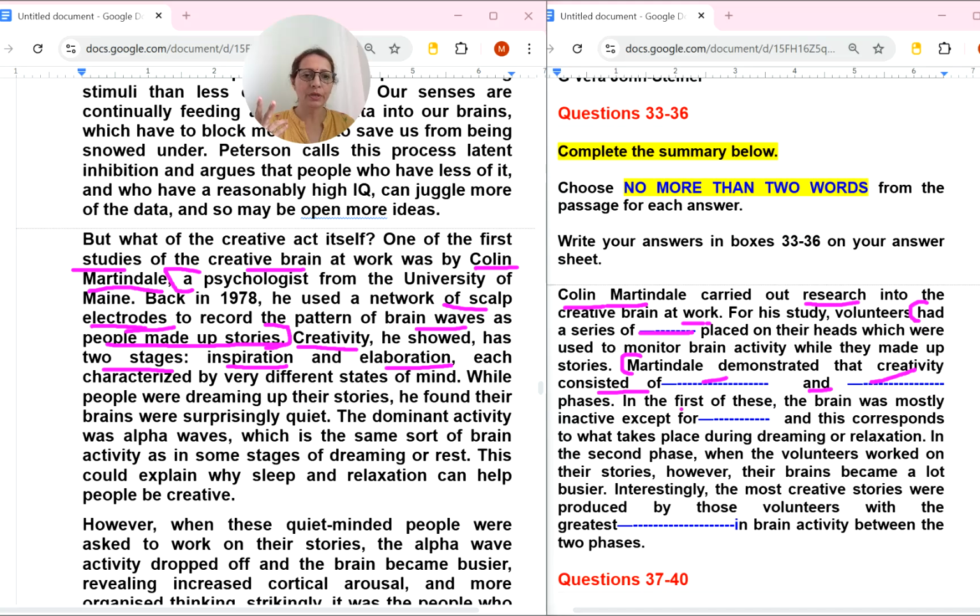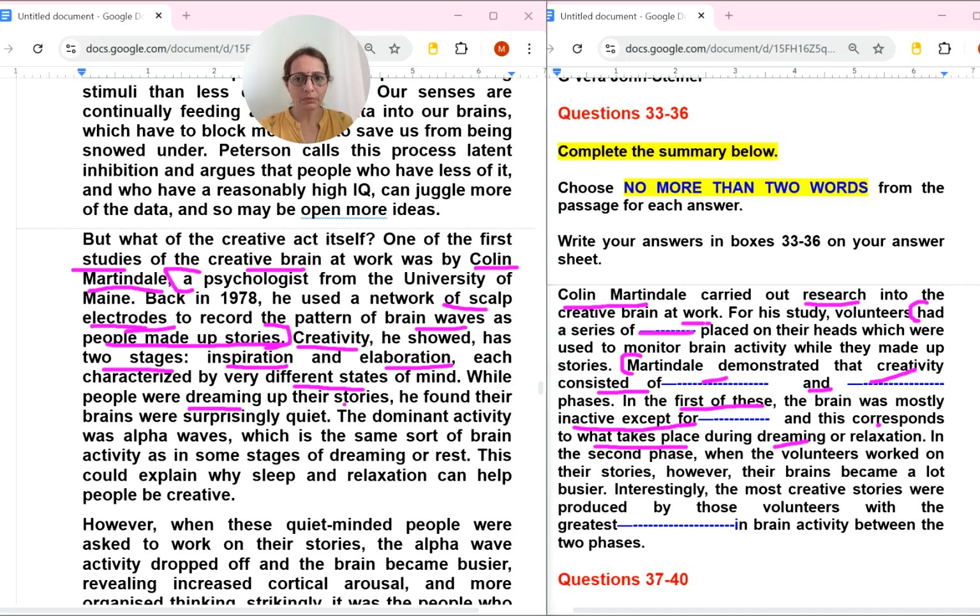Next sentence: in the first of these, the brain was mostly inactive except for dash. This corresponds to what takes place during dreaming or relaxation. Now let's find dreaming. Here the word dreaming is here, each characterized by very different states of mind. So what we are looking for is where the brain was inactive.